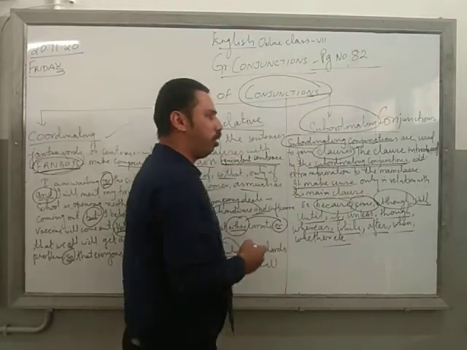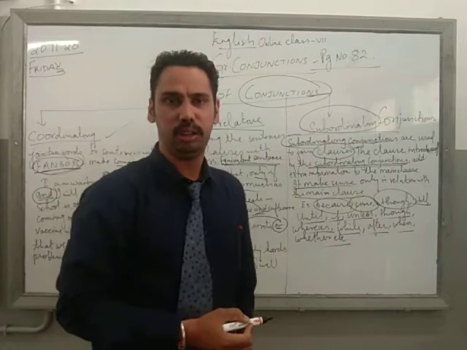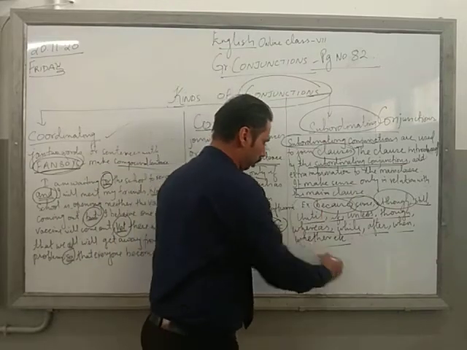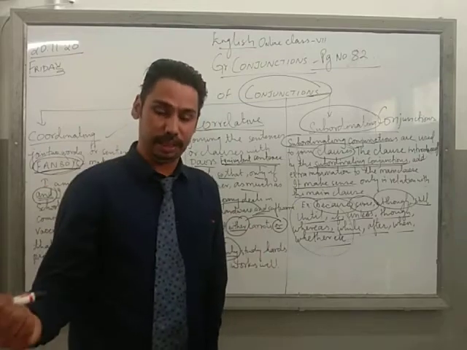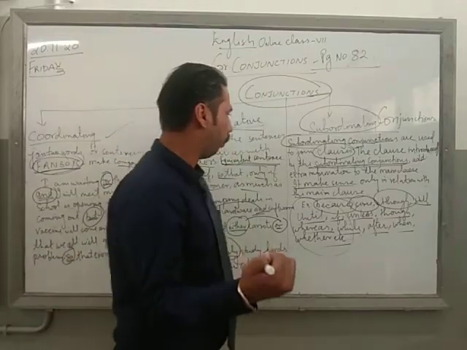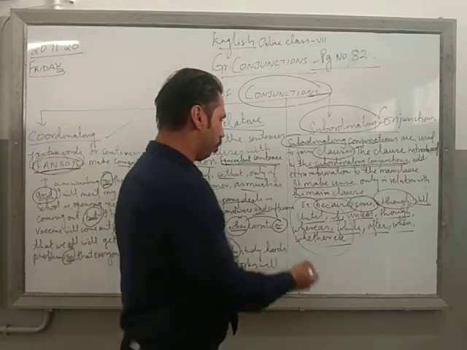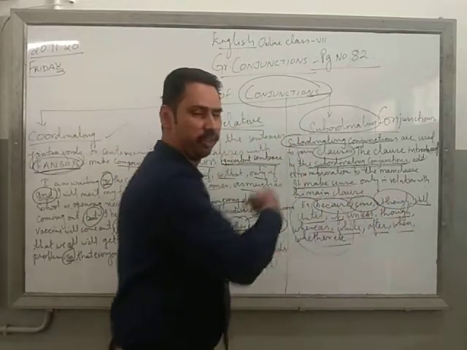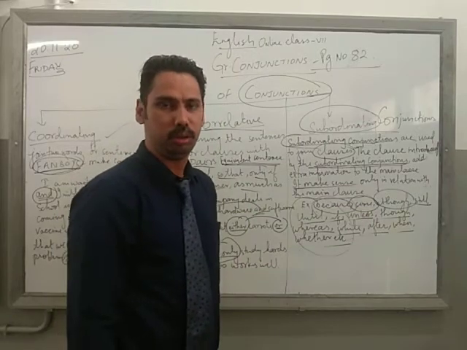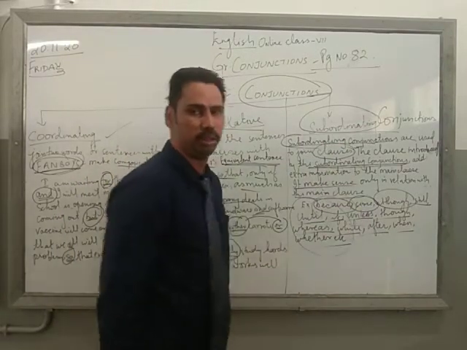All these are my subordinate conjunctions. Correct? So when I make sentences with subordinate conjunctions, I am joining with the help of these words, which you can see on the screen, on the board. So these are my conjunctions.